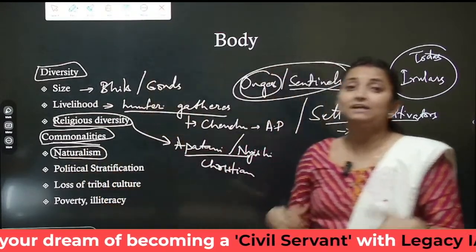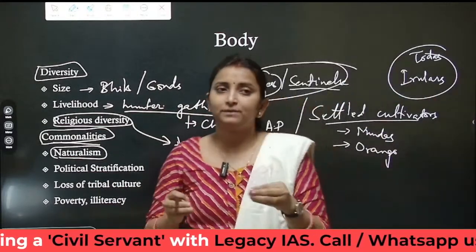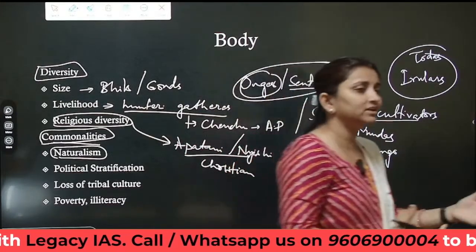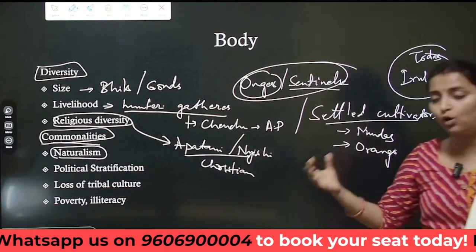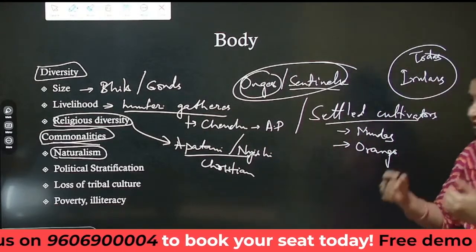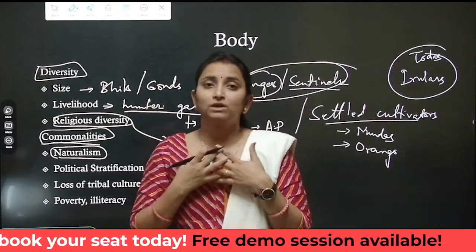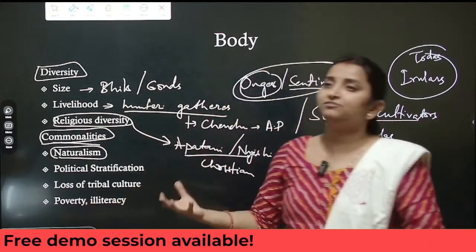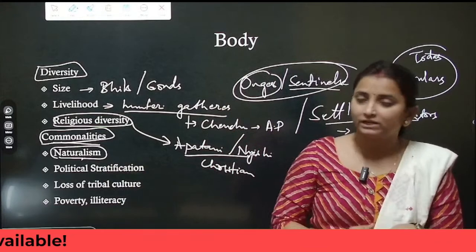Okay, they will prioritize nature. Their food habits, for example, they will be consuming only what is locally grown. Okay, their livelihood, their functions, their prayers, their gods and goddesses, all will be local. Okay, or rather compliant towards nature. Their festivals will be more compliant towards nature, respecting every other living being around them. So naturalism is something that puts them into one category.